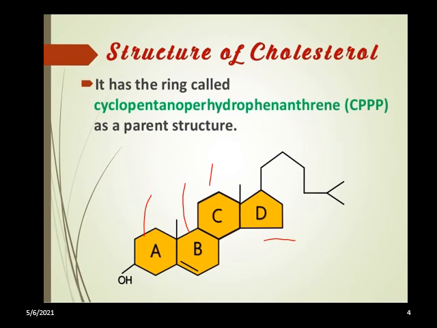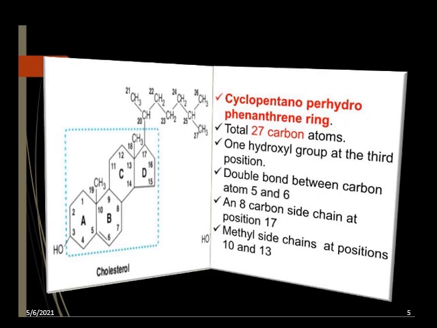The positions of the carbon atoms on the steroid nucleus are numbered, as I will show in the coming figure. You can see from number 1 to a total of 27. There are a total of 27 carbon atoms in the cholesterol structure, and it consists of a steroid nucleus having 19 carbon atoms. So up to here, this is a total of 19 carbon atoms in the steroid nucleus itself.